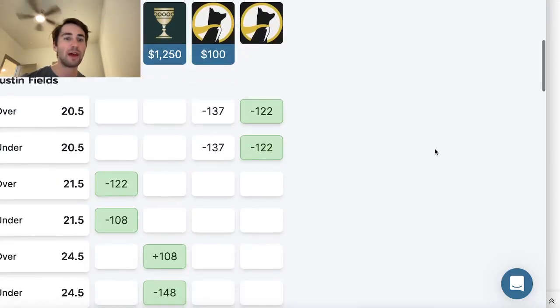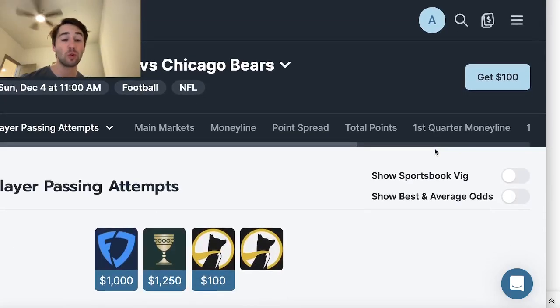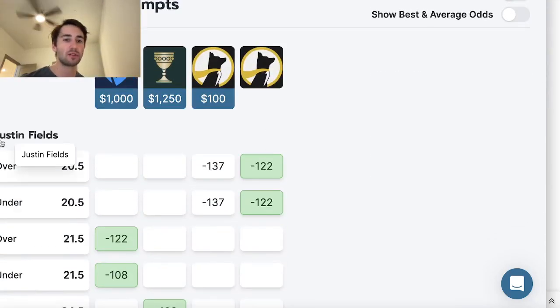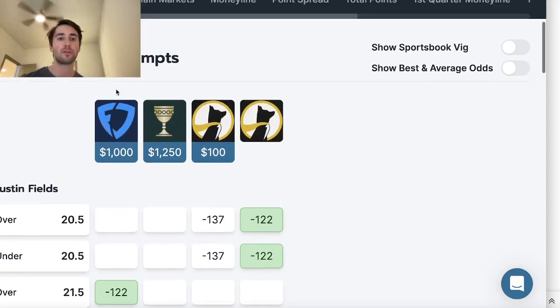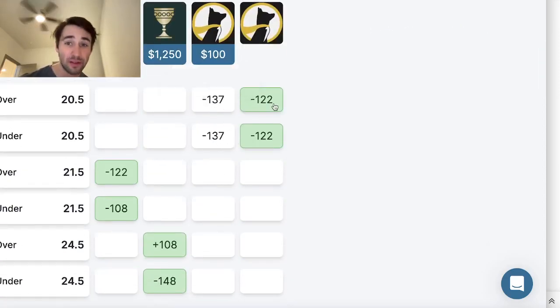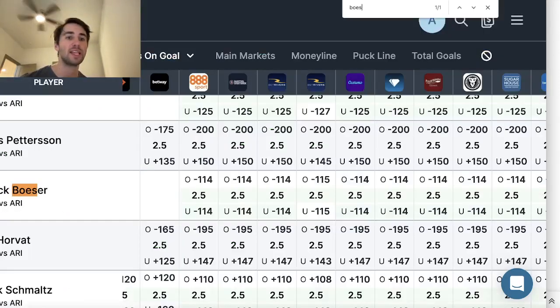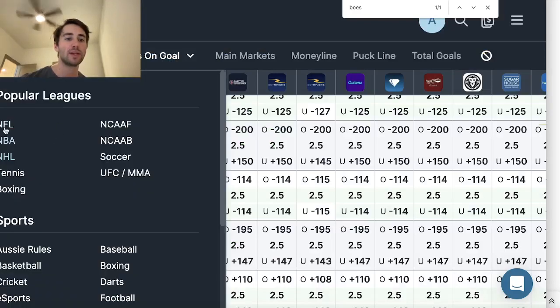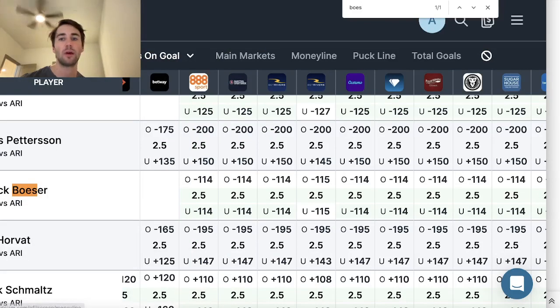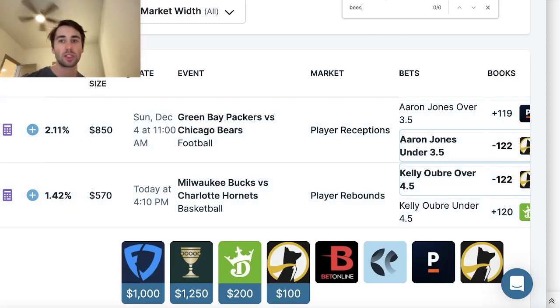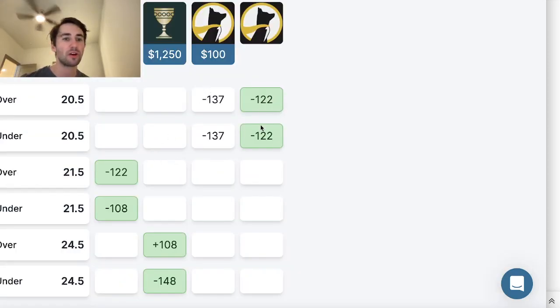So next play I found is from the OddsJam middle tool. So you can see right here, Justin Fields, his over-under for passing attempts is at 20.5, right? And you could also see this in the screen if you just went to NFL and then went to passing attempts. But long story short, what you're going to notice is his over-under is at 20.5.